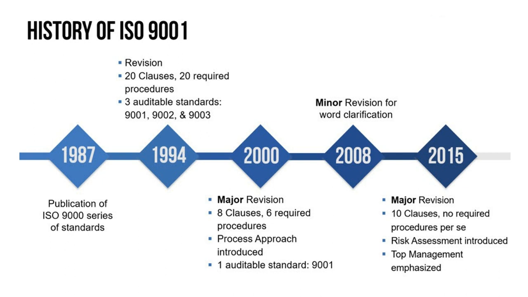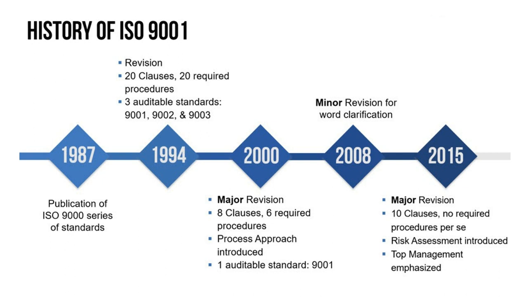History of ISO 9000. It starts with the first version in 1987. They published it, and it totally contains a large number of entities. They reformulated it in 1994 in order to assure quality by taking preventive action. In that case, there are 20 auditable classes, and 20 required procedures need to be followed, and 3 auditable standards are there in 1994.